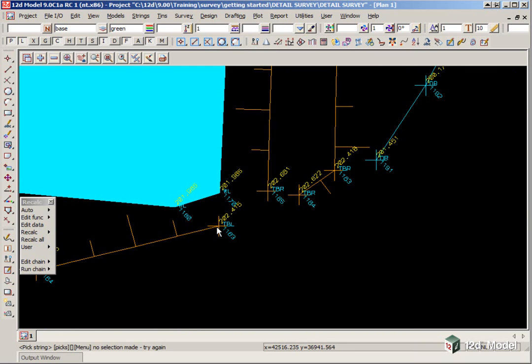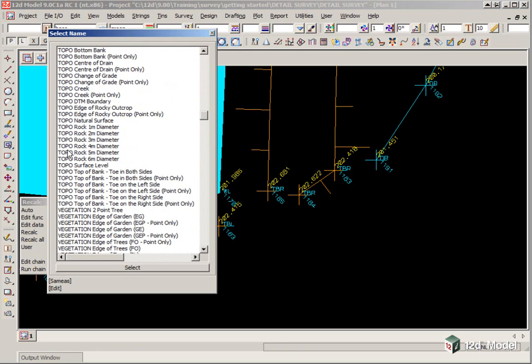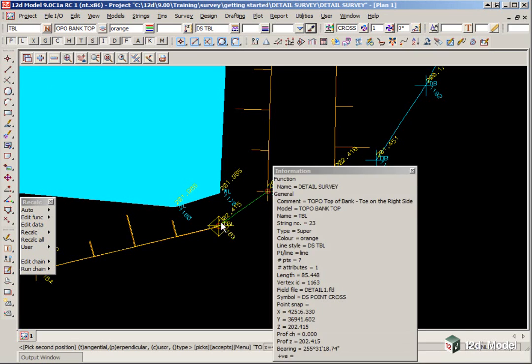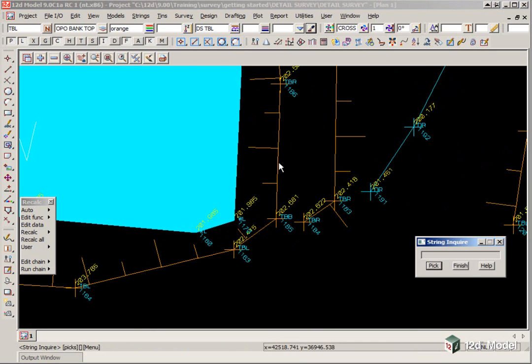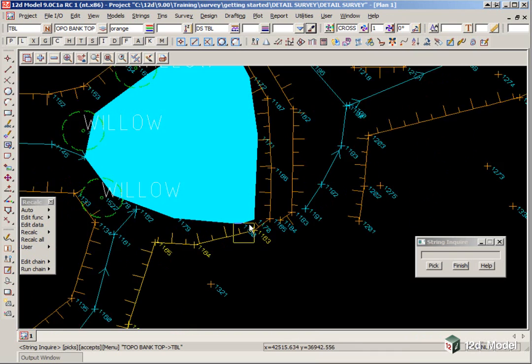To set up the correct parameters we can either pick on the N button and select the code. So if we go down to topo, top of bank, we can pick whichever one we require there and it will then preset all the values, or we can click on the same as button and simply pick on one of the points and it will do the same thing. Now we're going to just join this point here to this point here, so we just use create line and we pick, accept, pick, accept. So the difference between this option is that if you went F2 and you click on the string, that string stops there, there's another one there, and there's another one there.